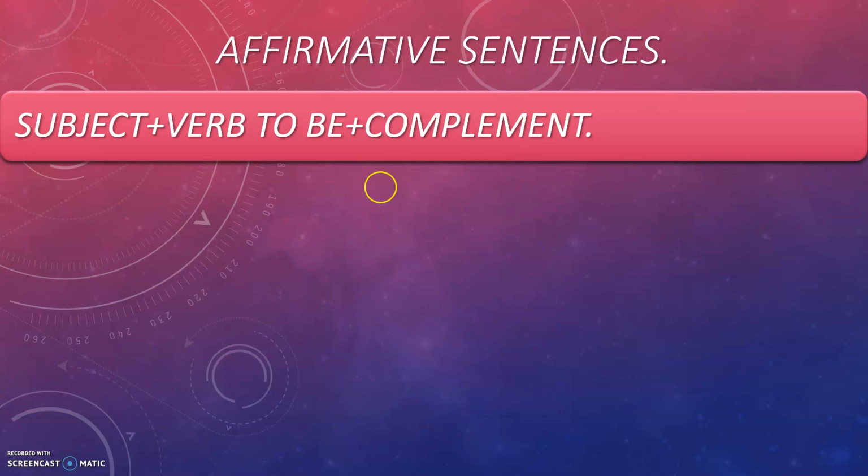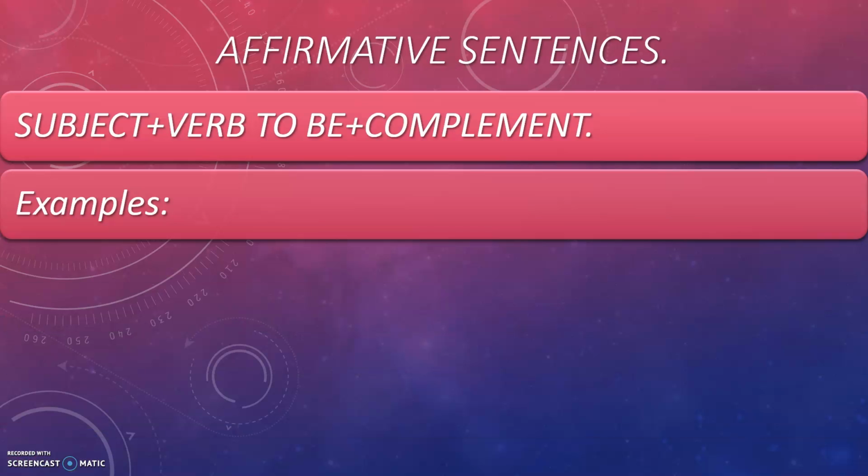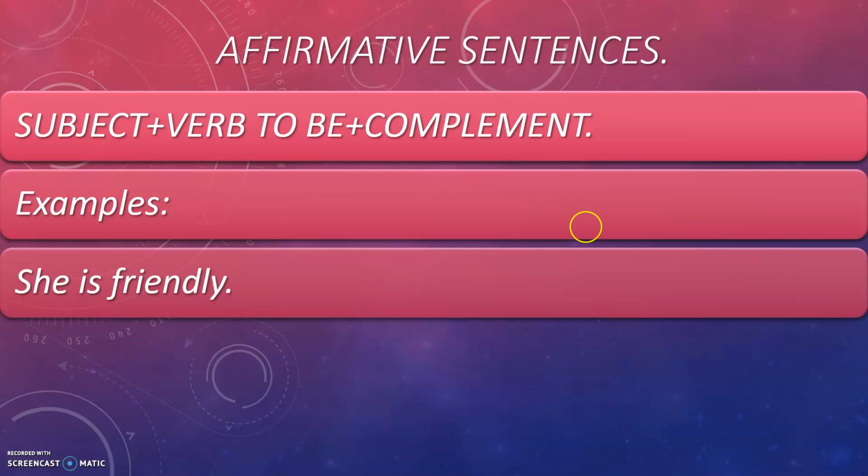In the case of affirmative sentences, as I said before, we have subject or the pronoun, verb to be, plus the complement. In some cases, we don't have a complement, so don't worry. So we have some examples. Okay, "She's friendly." As you can see here, it is the same order.